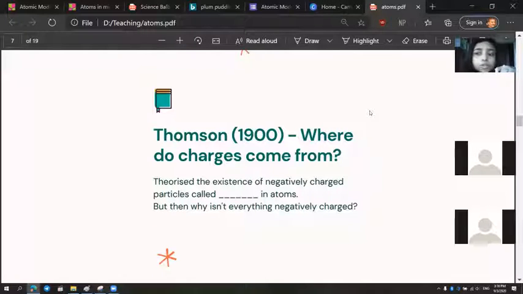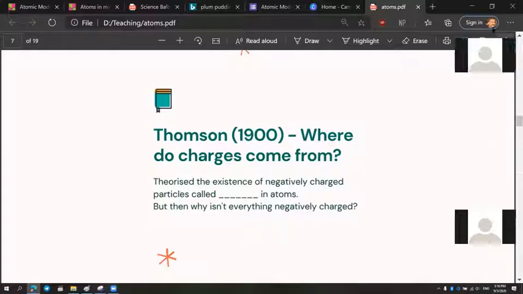So Thomson said, Thomson improved on the model which Dalton came up with, right? Dalton said it's a ball. Thomson said in the ball there are these small particles which are negatively charged and they are called dash. What are they called? Come on guys, you know this. It starts with E.